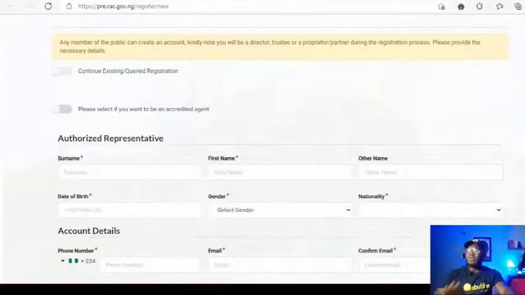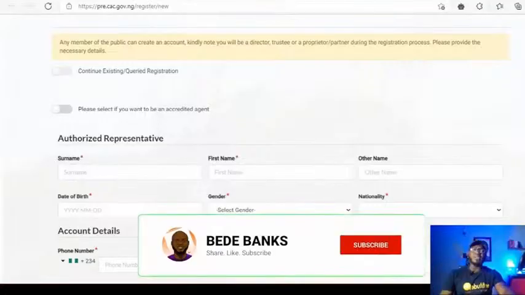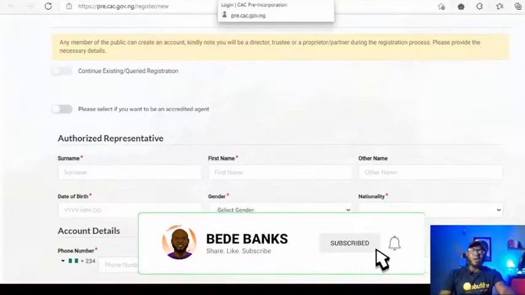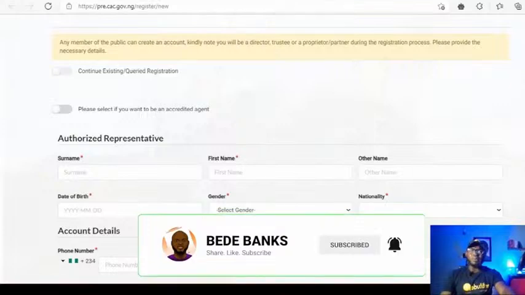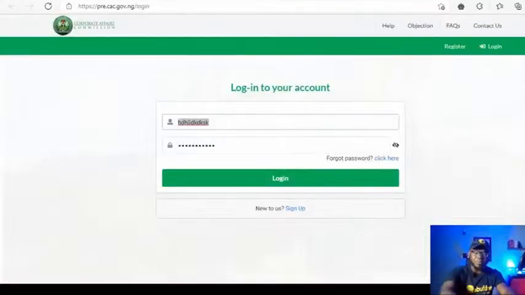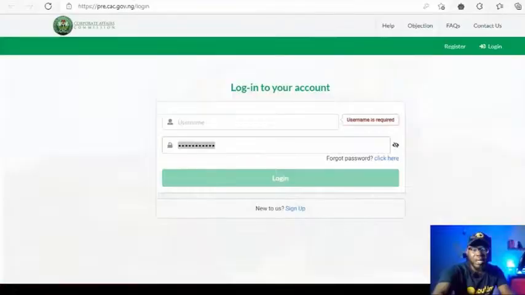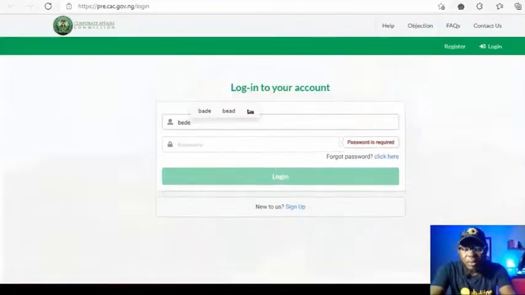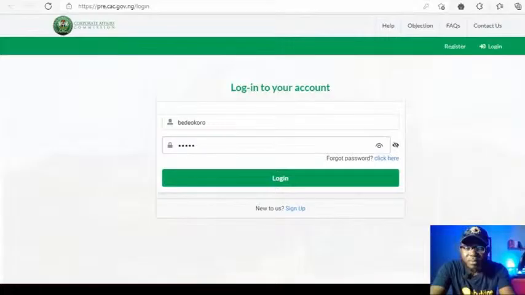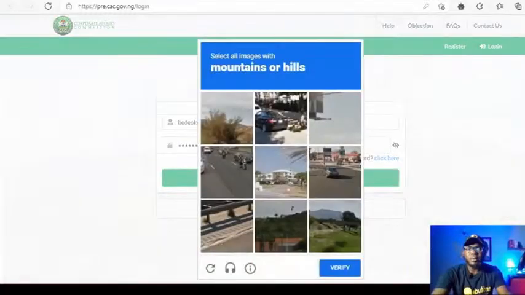But if you don't want to be an agent or anything, just go ahead and fill it, and you're going to be part of the business name registration. Okay, all right, so let's move on to the login page. So this is the login page. I already have an account, so I'm just going to log in with my account. Of course you will know my password. Okay, so that's it. I think it wants me to confirm this, that.